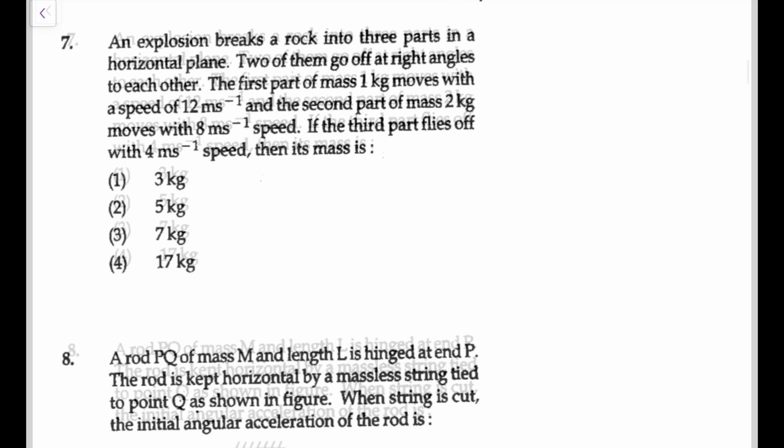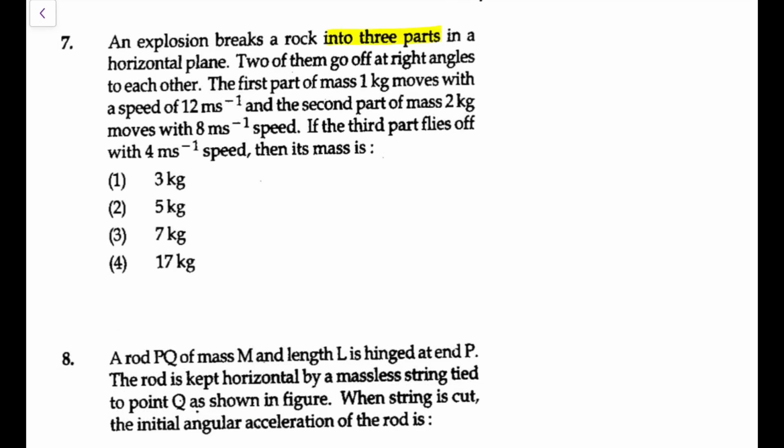Next, an explosion breaks a rock into 3 parts in a horizontal plane. Two of them go off at right angles. The first one, 1 kg, has 12 meter per second speed, the second of 2 kg has 8 meter per second speed. If the third part flies off with 4 meter per second speed, then what is its mass? Because they go in the perpendicular direction, let's say the first one goes along x and the second one goes along y, definitely the third one will go somewhere here because the total momentum has to be 0.